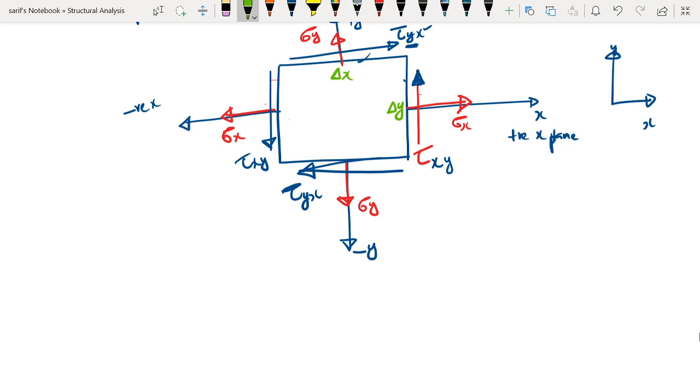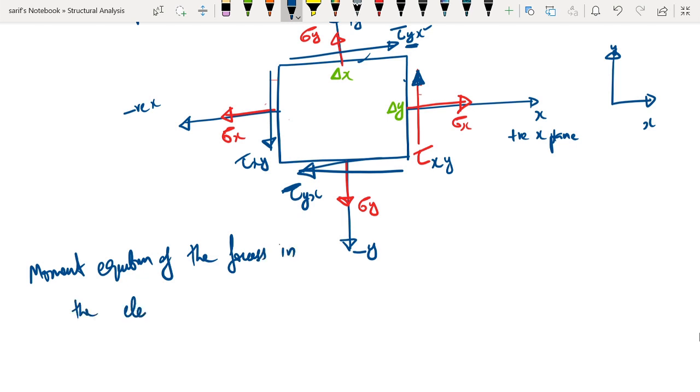If you consider moment equilibrium of the forces in the element about any point,